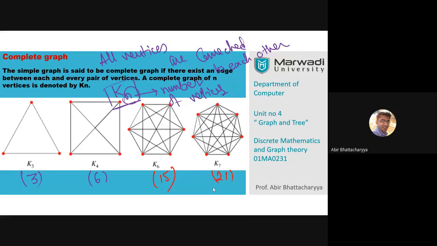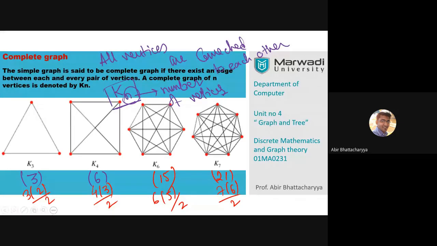Yes, Theodros. So the maximum number of edges is n into n minus 1 by 2, where n is the number of vertices. Here it is 6 into 5 by 2, 7 into 6 by 2, 4 into 3 by 2, and 3 into 2 by 2. So this is the answer we have to take care about.